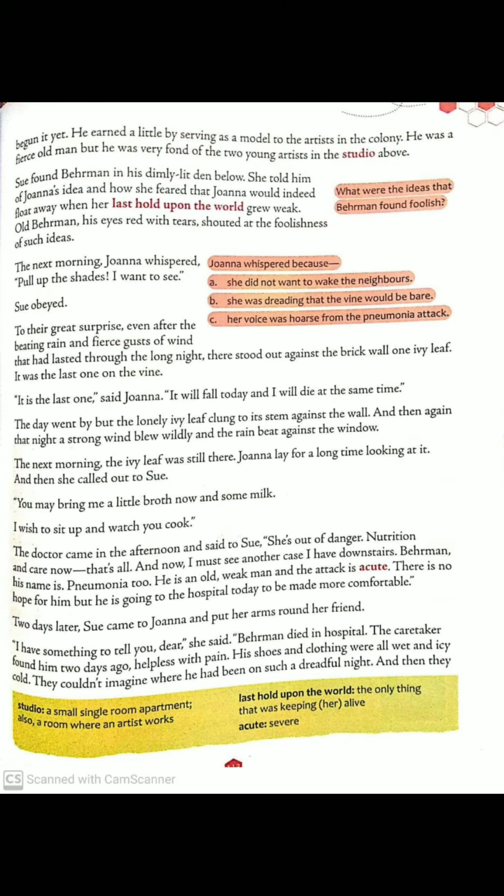She was keeping herself alive just on the basis of the leaves on the branch of the tree. She was joining her fate, her life, to those leaves. Joanna believed that when the last leaf falls, she will die too.